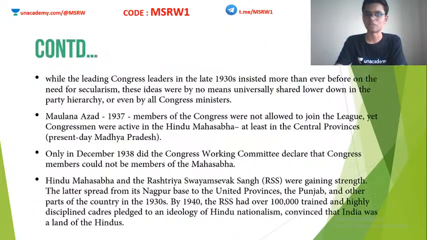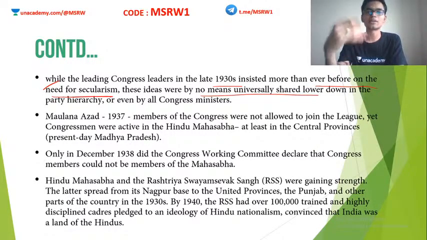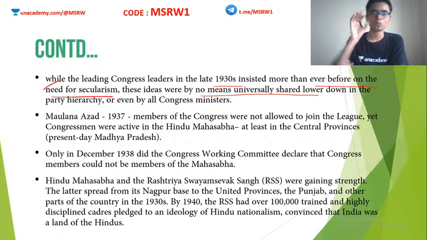So some of the actions of Indian National Congress after they formed the government also did not help the situation. Alright. So while the leading Congress leaders in the 1930s insisted more than ever before on the need for secularism, the ideas were by no means universally shared. Also true. Within Congress itself, there were differences, various ideologies, thoughts, etc. Although the topmost leaders in Congress wanted a secular kind of system in India, there were people within the Congress who wanted some other kind of government as well.